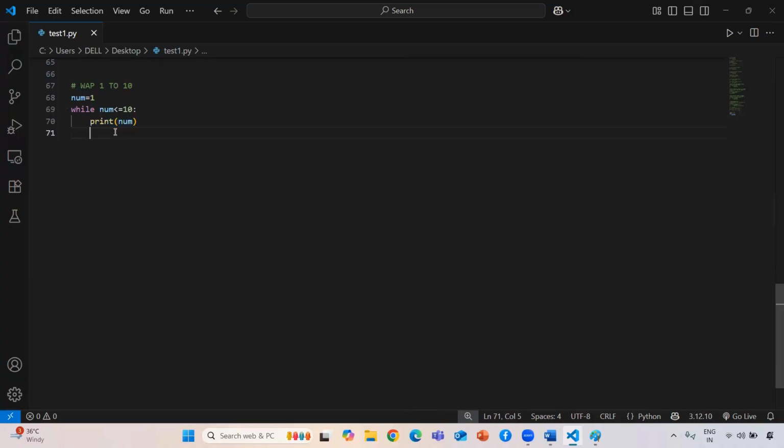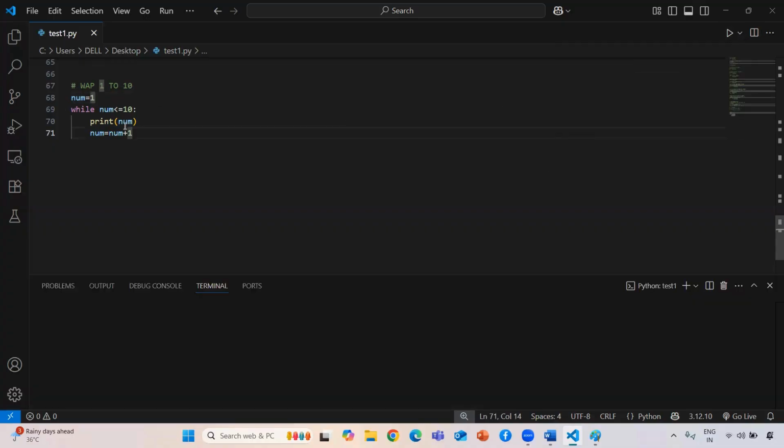That's why after you print, you need to update that element. Whatever number you have right now, you need to update it by 1. Otherwise the condition keeps being satisfied and every time it only checks for 1. That's why it prints 1 only, because if you are not updating, then the number will not update.